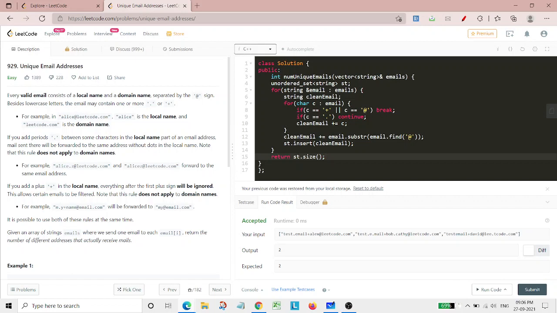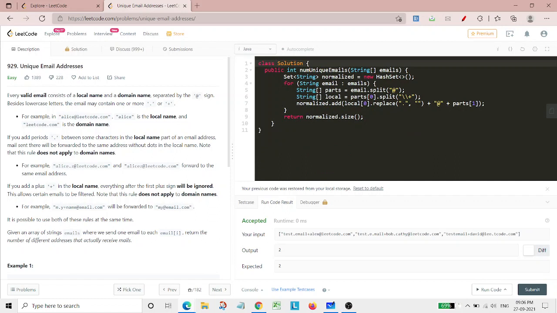So this is being done in C++, and if we come to the Java code, here we have this hash set. Again the same steps would be there. We extract strings from that vector of strings, and split the email on the at the rate symbol into part 1 and part 2.